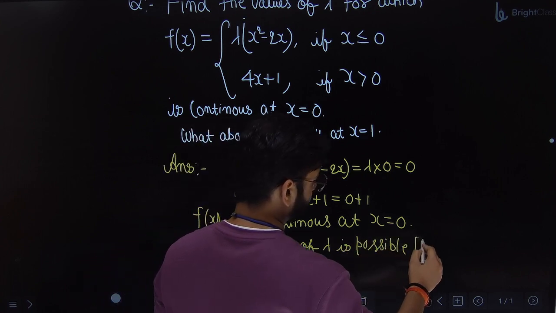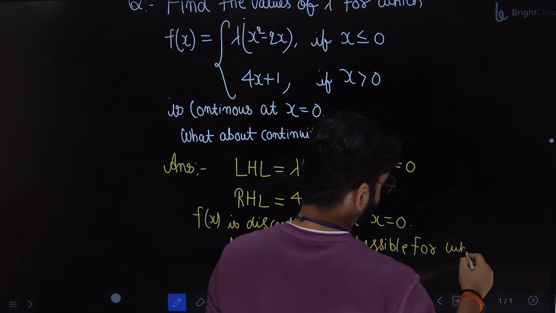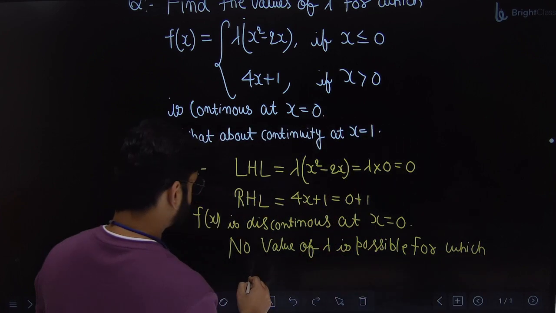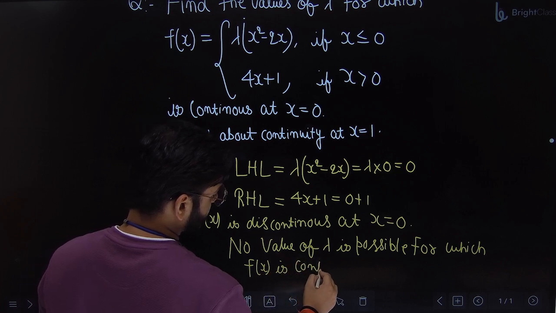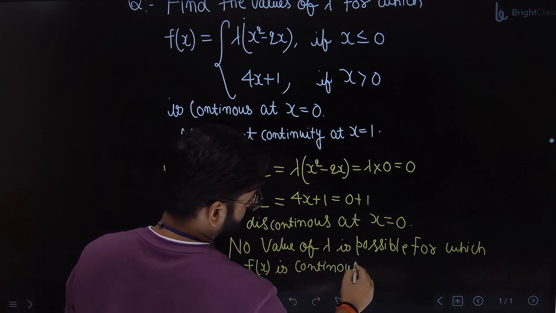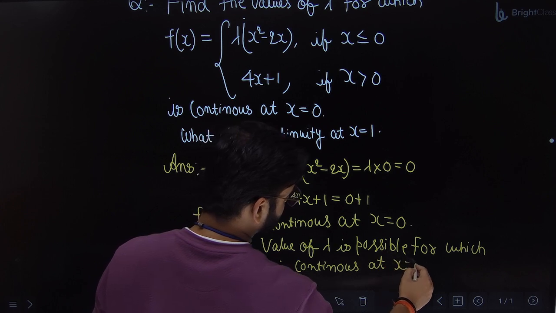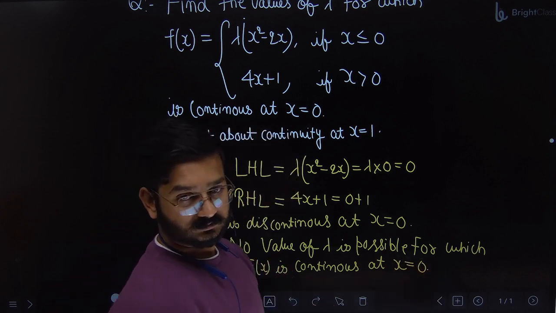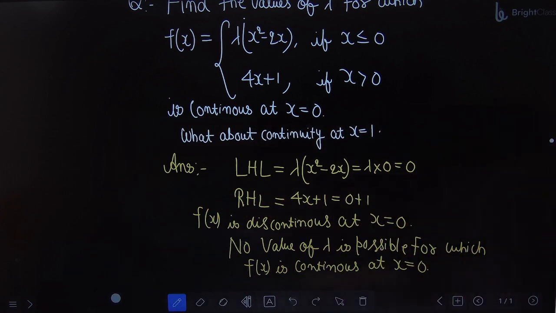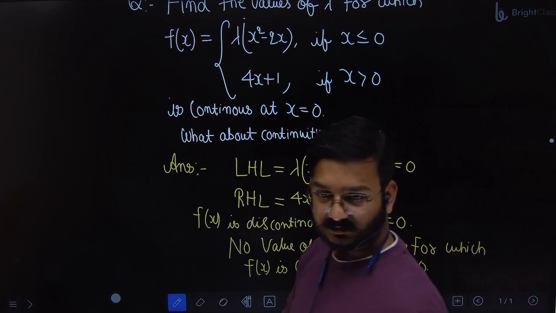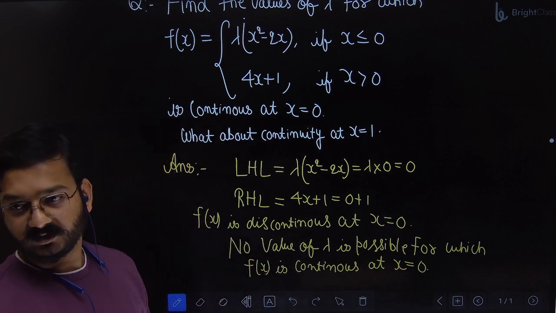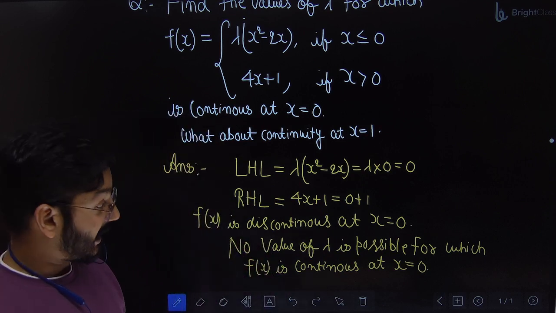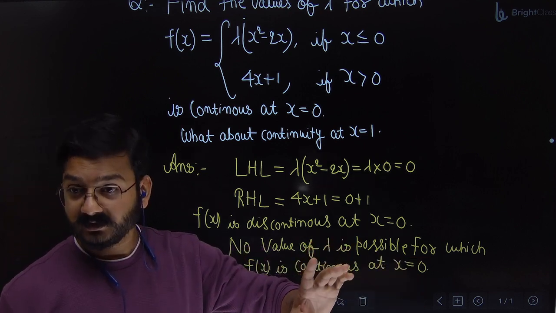for which f(x) is continuous at x equal to 0. Because the limit is not existing, you can't talk about continuity. The reason is the limit doesn't exist, so there is no point of discussion about continuity. It's impossible at x equal to 0, not at every point.